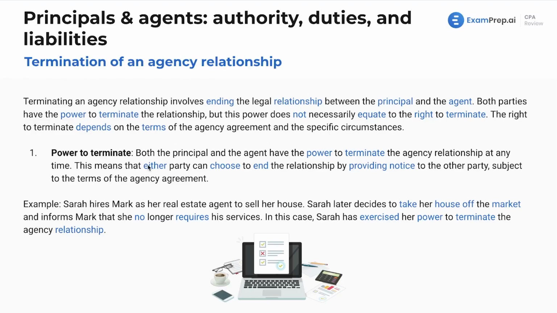First off, we've got the power to terminate. Both the principal and the agent have the power to terminate the agency relationship at any time. So either can choose to end the relationship by providing notice to the other party, subject to the terms of the agency agreement. An example of this being Sarah hires Mark as her real estate agent to sell her house. Sarah later decides to take her house off the market and informs Mark she is no longer requiring his services. In this case, Sarah has exercised her power to terminate the agency relationship.